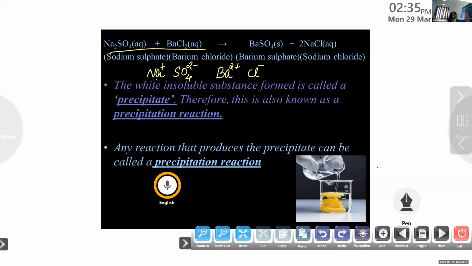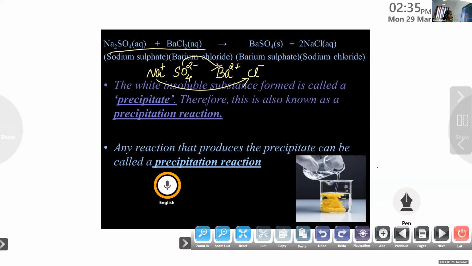That means sodium reacts with chlorine and sulfate with barium, and BaSO4 plus 2 NaCl is formed. Clear? Sulfate ions and chloride ions exchange within the reactants and form new products.